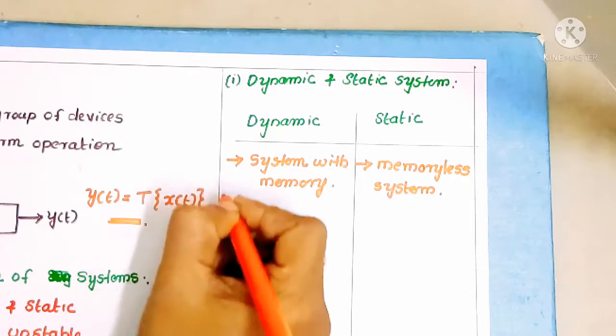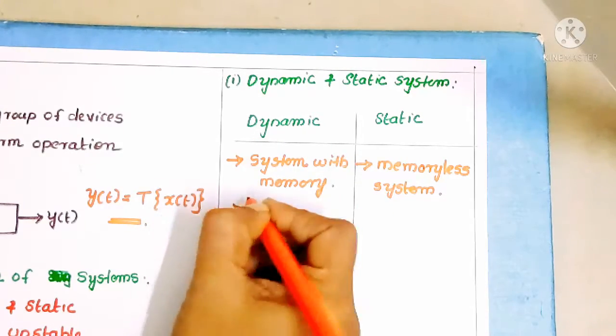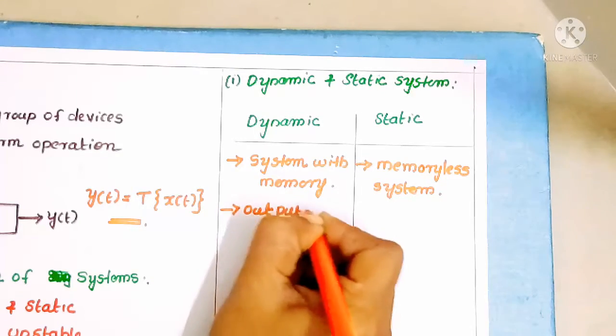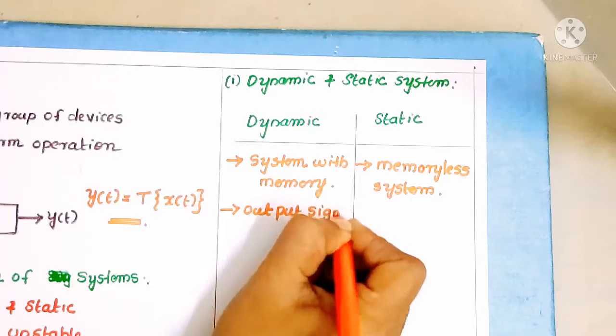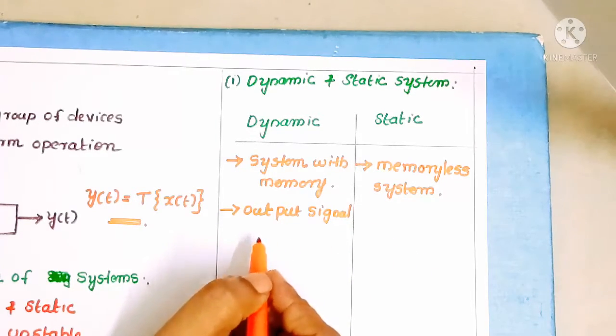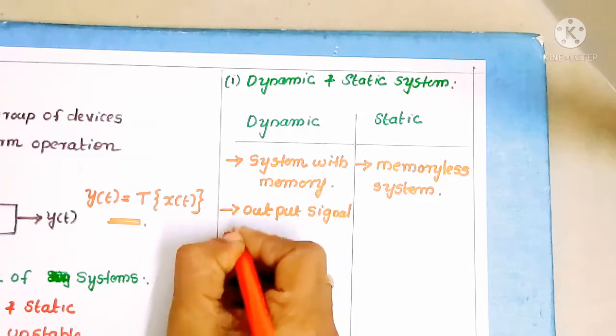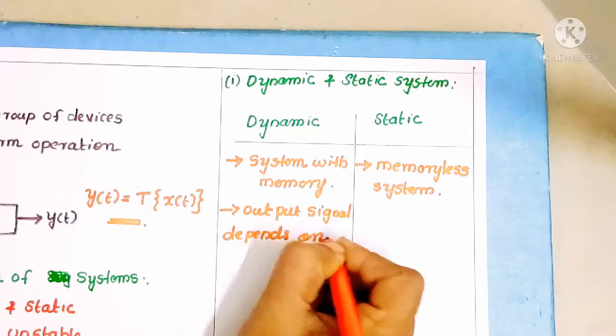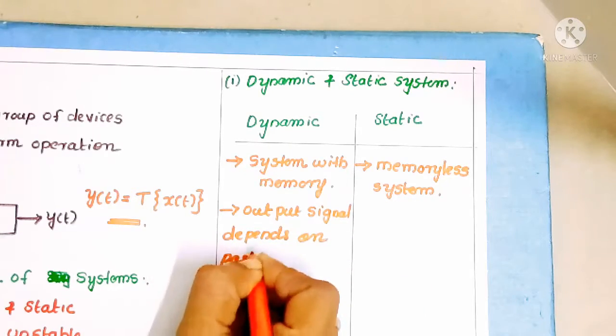Next, if you consider a dynamic system, here the output signal depends on past and future values of the input signal.